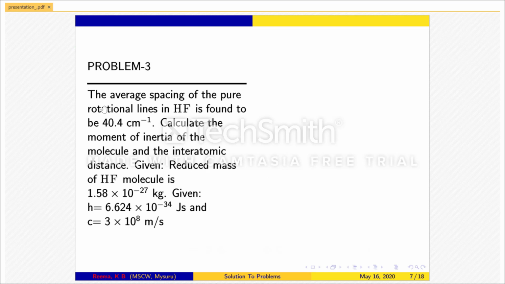Problem number 3. The average spacing of the pure rotational lines in hydrogen fluoride is found to be 40.4 per centimeter. Calculate the moment of inertia of the molecule and the interatomic distance. Given reduced mass of hydrogen fluoride molecule is 1.58 times 10 to the power minus 27 kg. Given h is equal to 6.624 times 10 to the power minus 34 joule second and velocity of light c is equal to 3 times 10 to the power 8 meter per second.